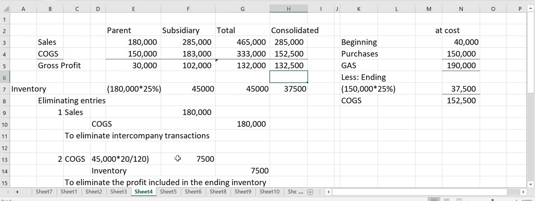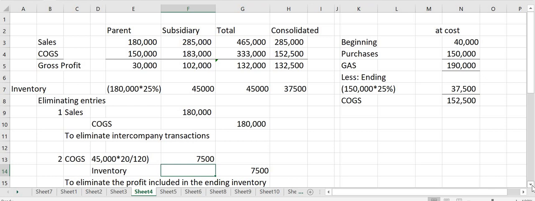Second is to eliminate the markup in the ending inventory. The inventory reported by the subsidiary, being the buying affiliate, is 45,000, and its true cost is actually 37,500. So there is a markup of 7,500. We are to eliminate 7,500 because the reported inventory should be at cost, and the amount reported by the subsidiary includes the markup of 7,500.